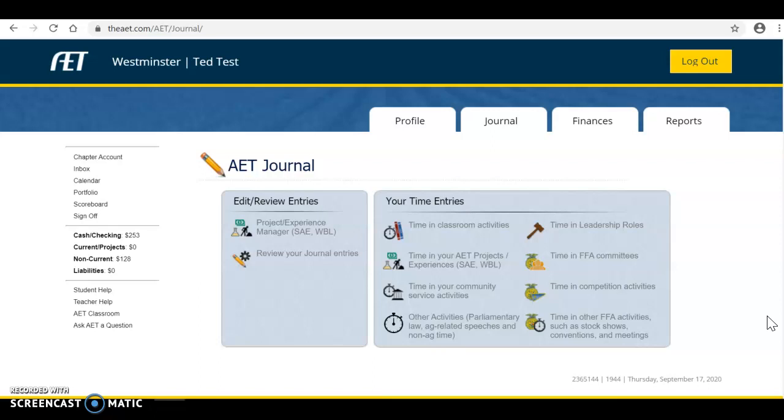Hey friends, we're going to do some AET journaling. Specifically, we're going to do time and FFA committees. So you'll want to make sure you're in the journal tab. Time and FFA committees is this one here on the right hand side.